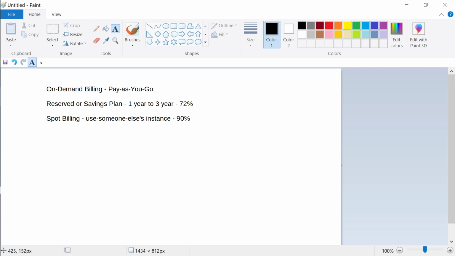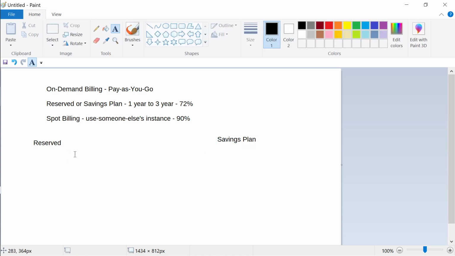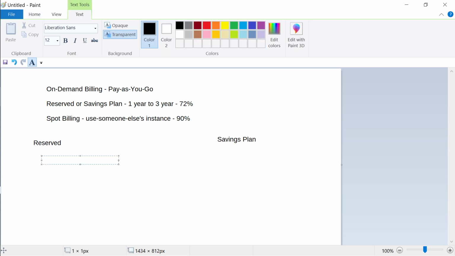So the question is, what is the difference between reserved and savings plan, right? So what happens in reserved, there are different types of instances, right? For example, usually I think it is T1.micro, that is what we get, and that is usually one CPU and 1 GB memory, right?